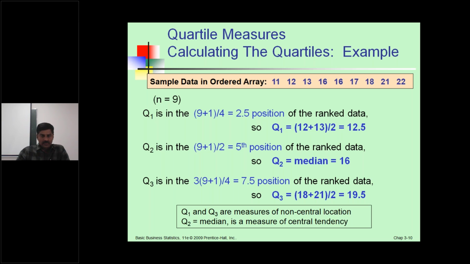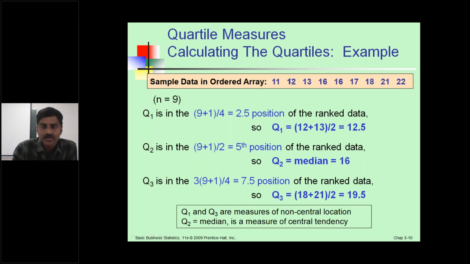See how to find Q1, Q2, Q3. Here n equals 9. Q1 equals 9 plus 1 divided by 4, the 2.5 position of the ranked data. 9 plus 1 divided by 2 gives the 5th position of the ranked data, which is Q2. For Q1, the 2.5 position lies between the values 12 and 13. You take 12 plus 13 divided by 2, that is 12.5 for the Q1 value.